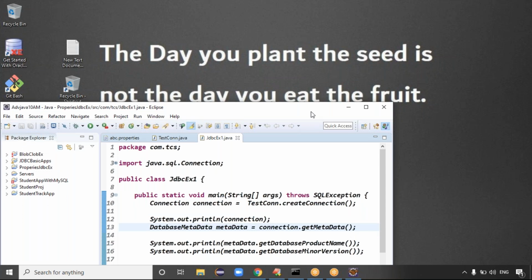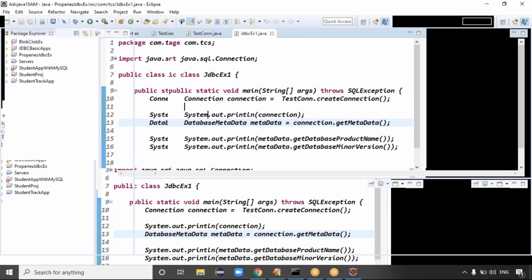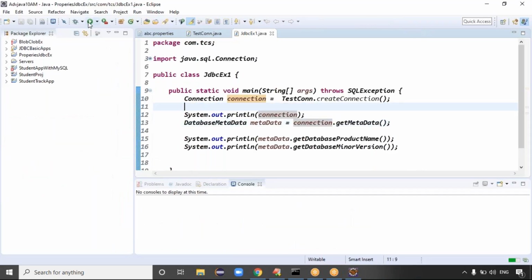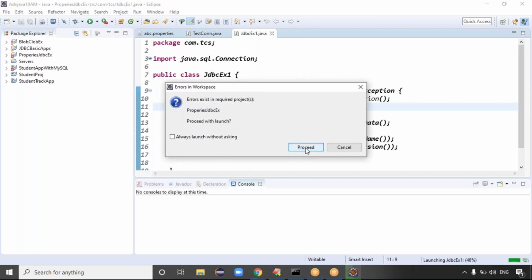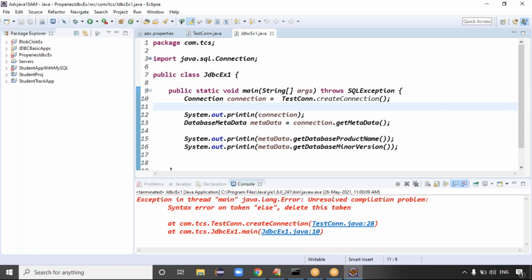At least you can run this code once. Yes. Sir, all the files are in the same package.